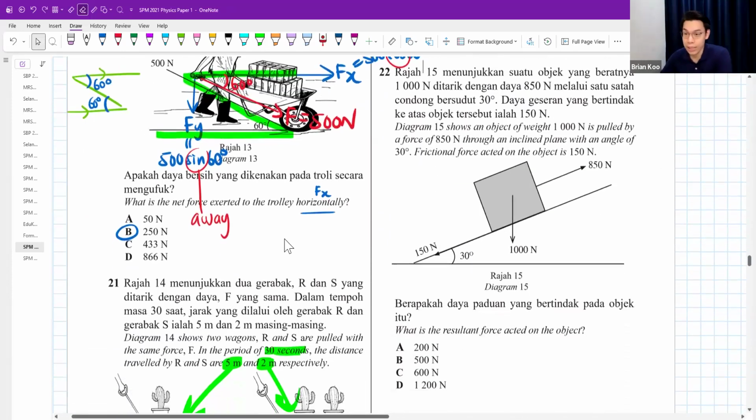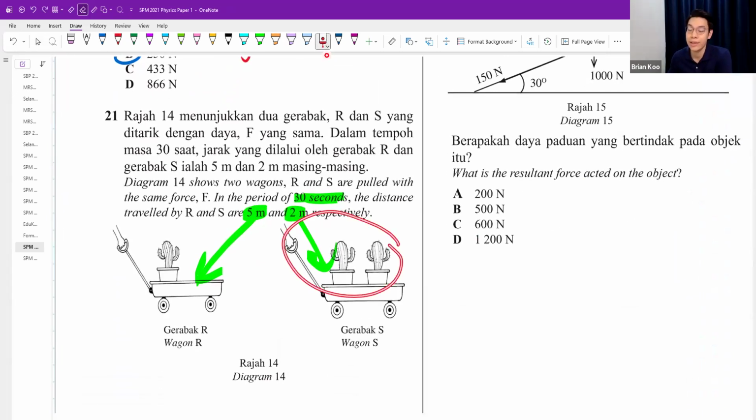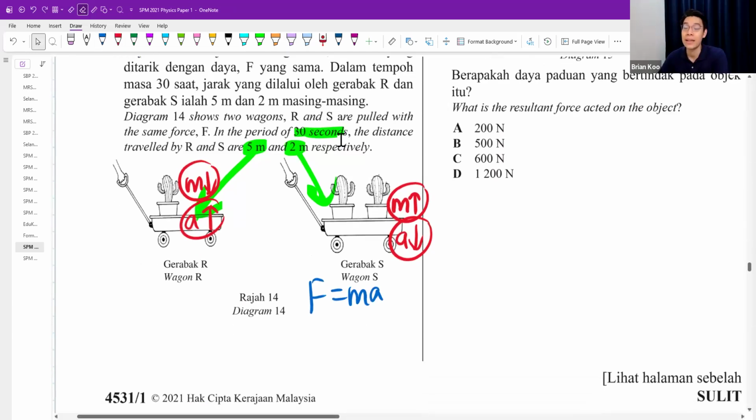Looking at this picture, the reason why this one moved less distance is probably because it is heavier. When you are heavier, your acceleration will decrease. When your mass is smaller, you're lighter, your acceleration will increase. And guys, this comes from Newton's second law of motion, F equals ma. They say I apply the same force. I'm pulling with the same force.